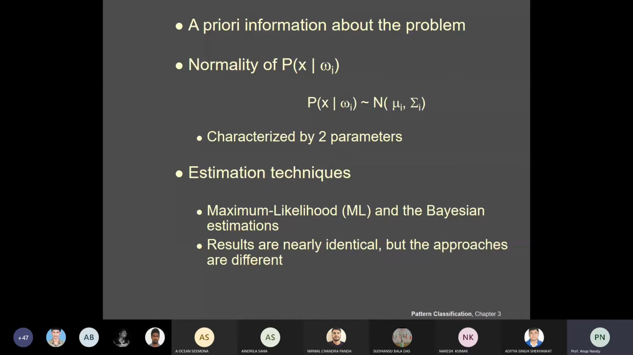One is the mu j, another is called the sigma j, and it is characterized by two parameters. Now we have to follow estimation techniques. One is called maximum likelihood, denoted by ML, and the other is Bayesian estimation. The results are nearly identical, but the approaches are different.